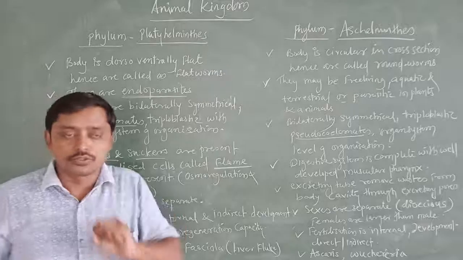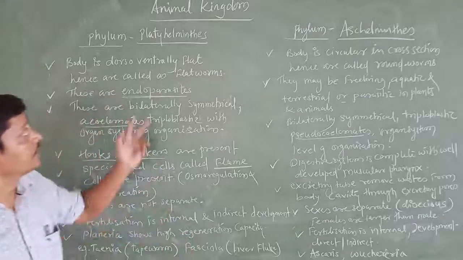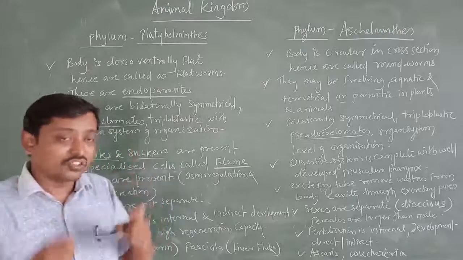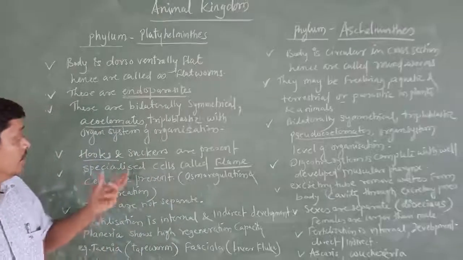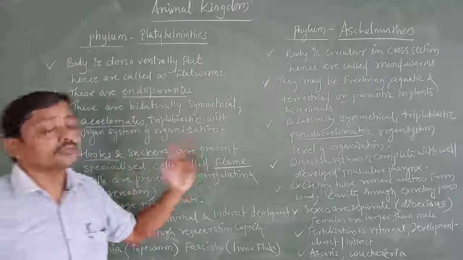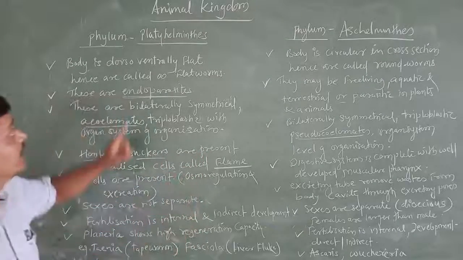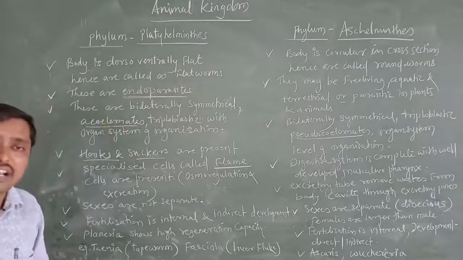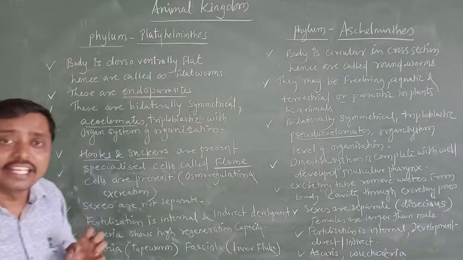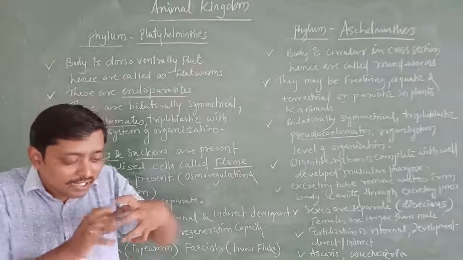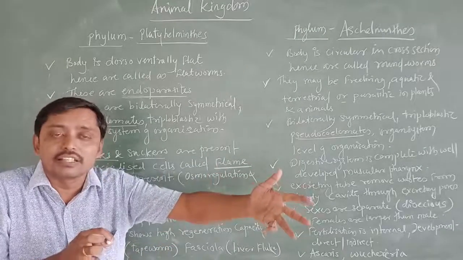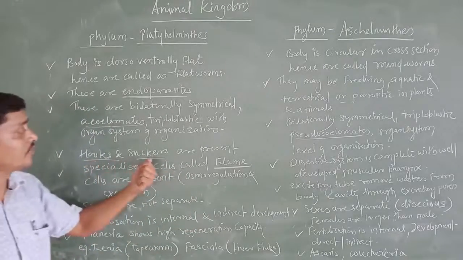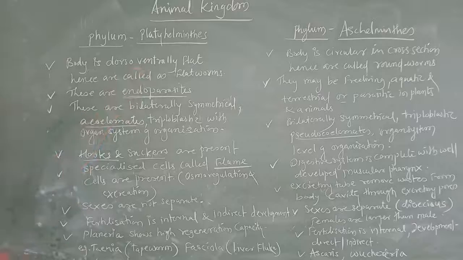Here what we learn is that in Platyhelminthes there are hooks, hook-like structures, hooks and suckers, in the sense of sucking. Hooks and suckers are present in flatworms because they are parasites. Hooks are useful for adhering, that is, holding on. The host, which is alive, is held and attached to by the hooks. That is why hooks and suckers are present in flatworms.